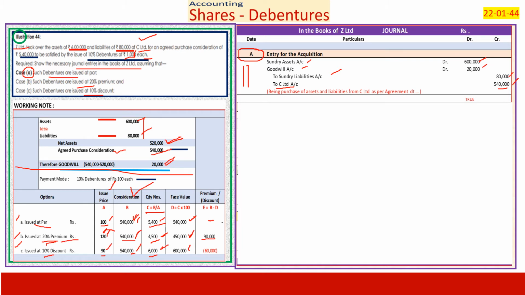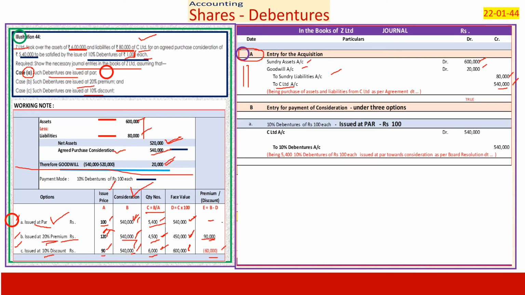20% of 4,50,000, or 5,40,000 minus 4,50,000, is equal to 90,000. Similarly, here 5,40,000, but I have agreed to issue debentures worth 6 lakhs because I am giving him a discount of 5,40,000 minus 6 lakhs, 60,000, or 10 into 6,000. Here 20 into 4,500. This is the table from where you pass the entries. In the previous example, we have seen what entry we have to pass at par, premium and discount. Let us go ahead and see. Entry for payment of consideration under three options.